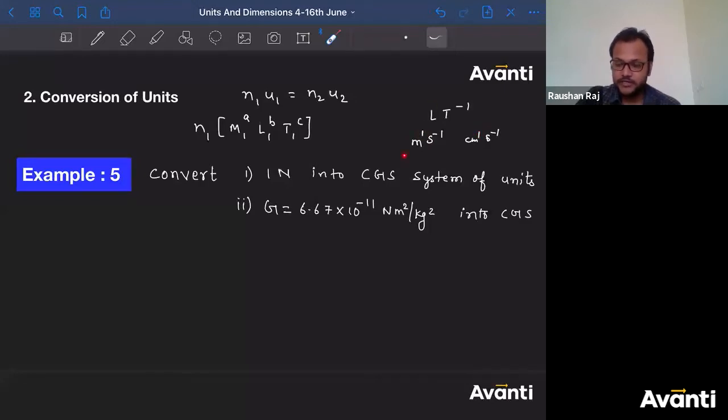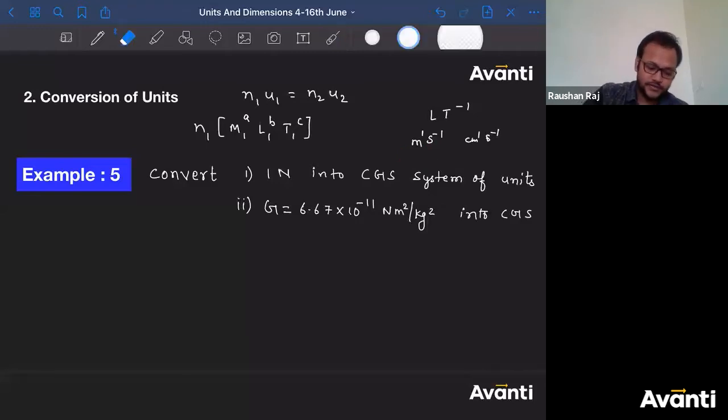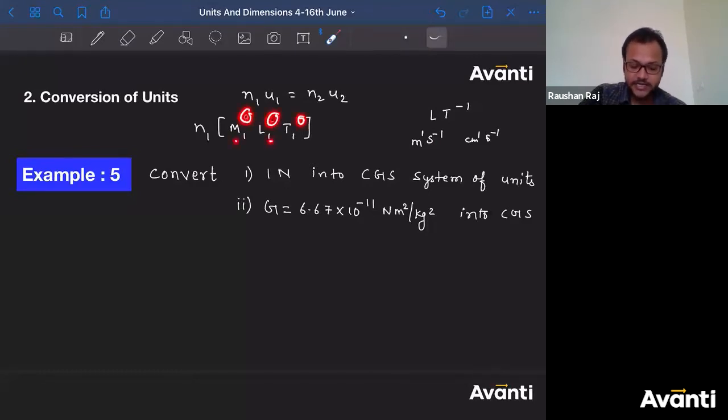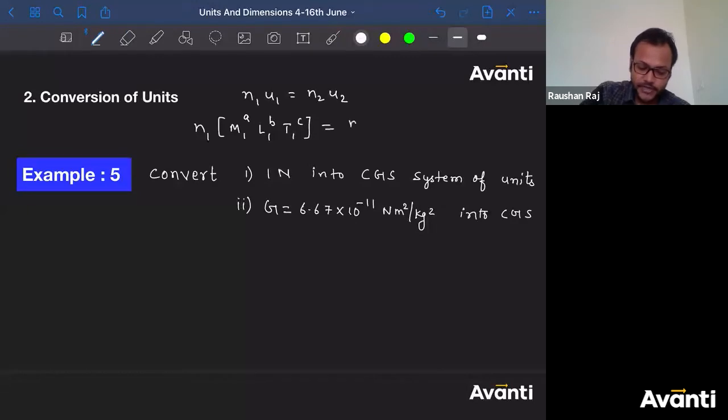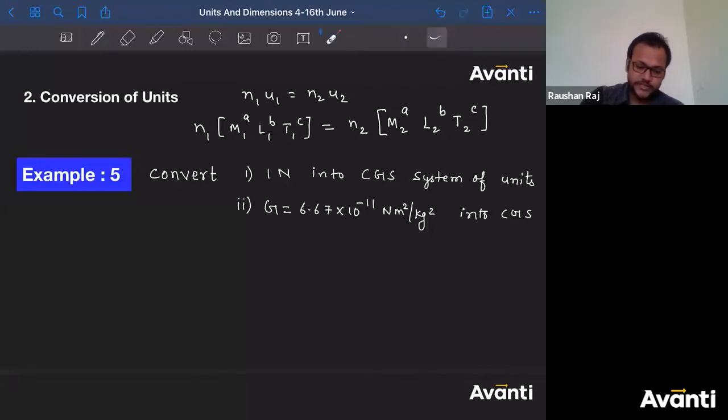We have not changed the dimensions when we change the unit. So this is what I am trying to say. That is why whenever I use dimensions a, b, and c for mass, length, and time in unit 1, I'll use the same dimensions in unit 2 also. Only the representation will change. So I'll write n2 into M2 to the power a, L2 to the power b and T2 to the power c. So this is what we can write.